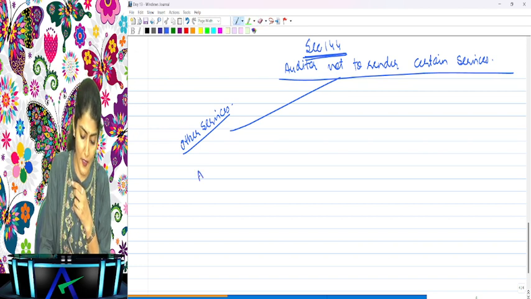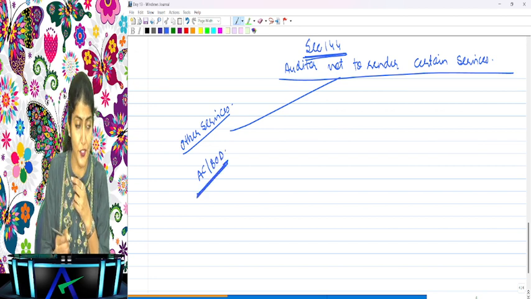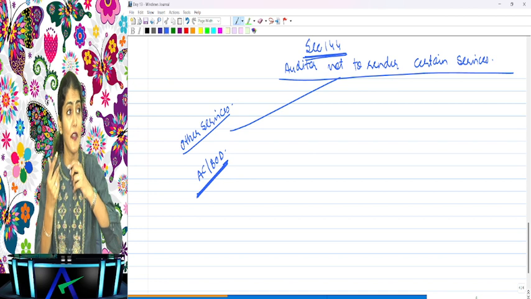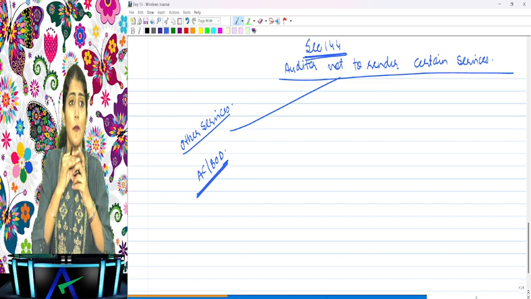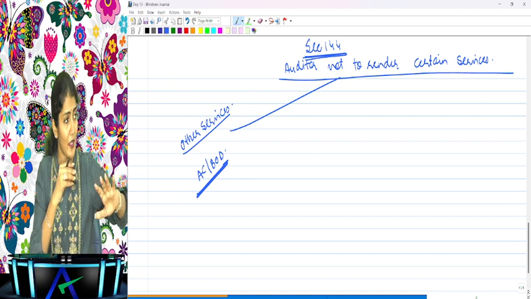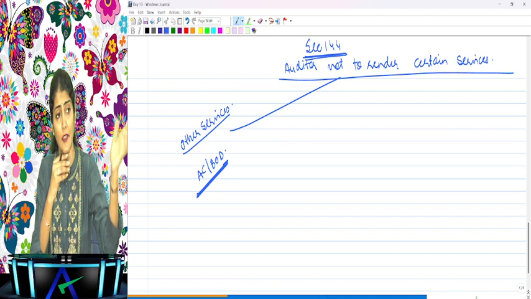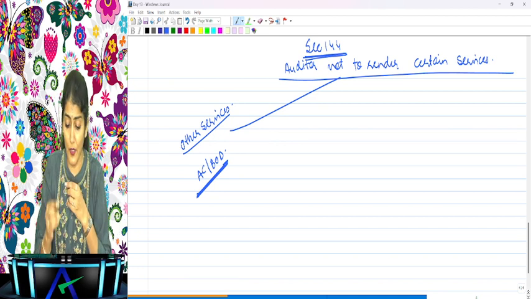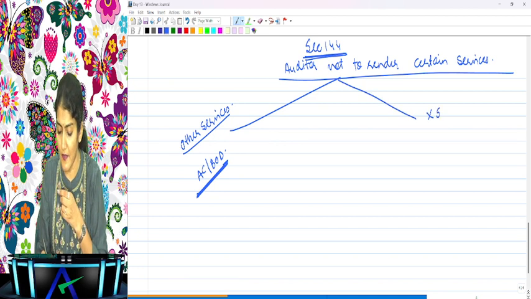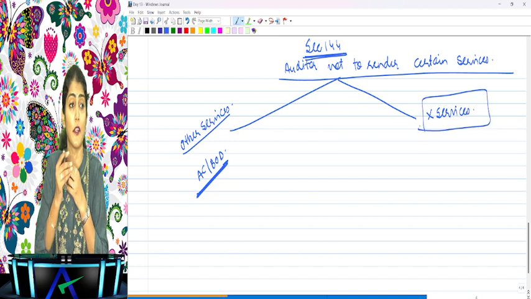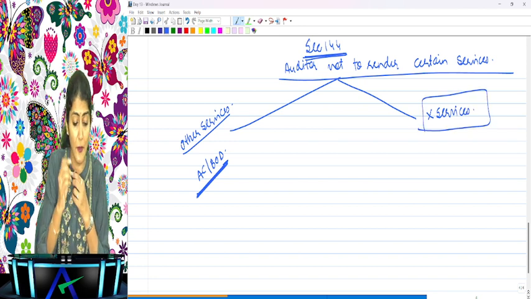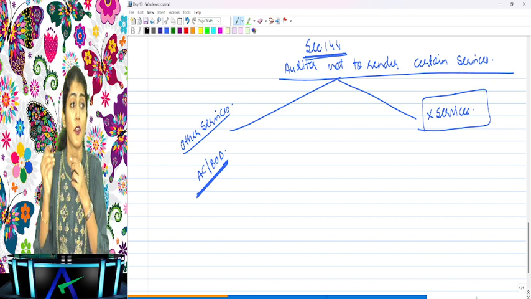Why audit committee or the board of directors? Because every company is not required to constitute an audit committee. So if the company is required to constitute an audit committee, then audit committee. If no audit committee is required to be constituted, then the board of directors. But what does it say? In this list of other services, the following services can never be provided by the statutory auditor of the company.